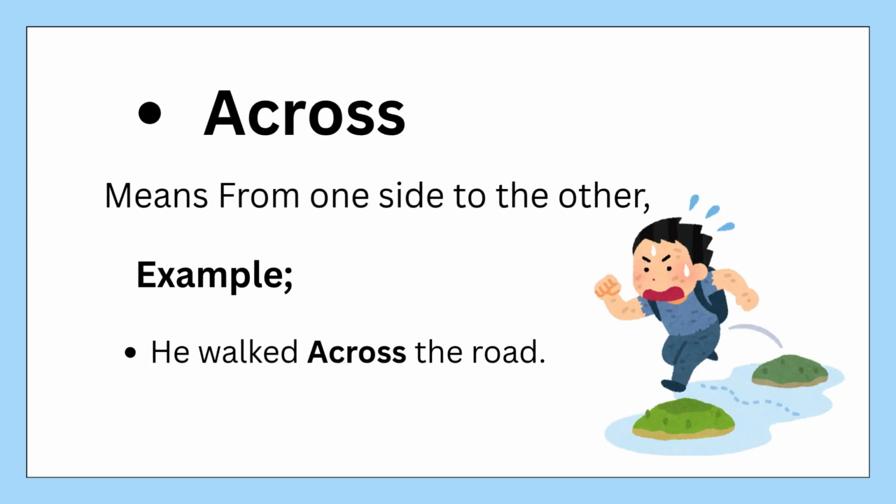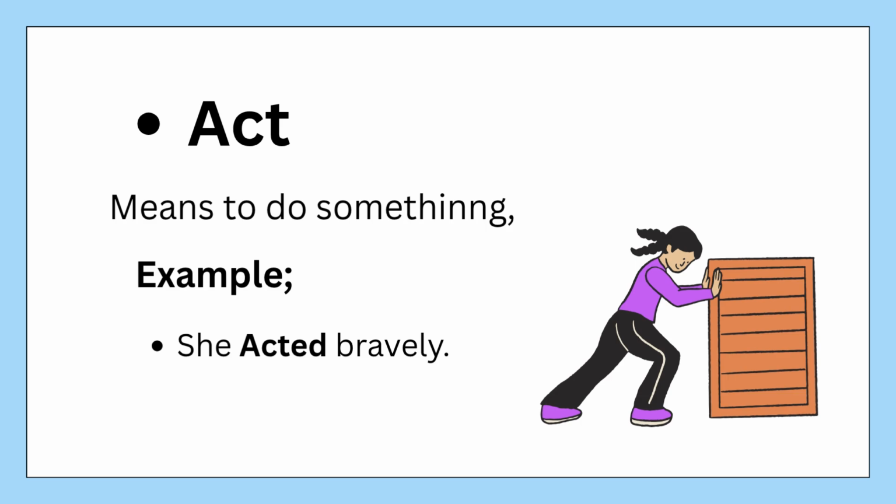Across means from one side to the other. Example: he walked across the road. Act means to do something.